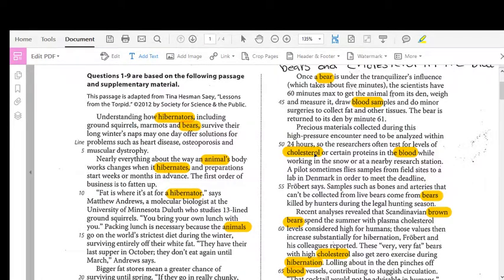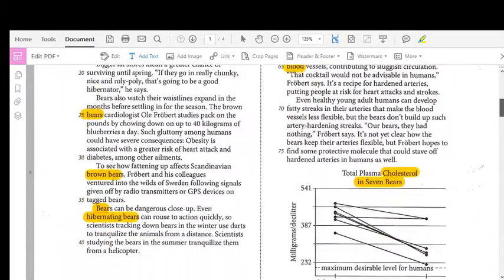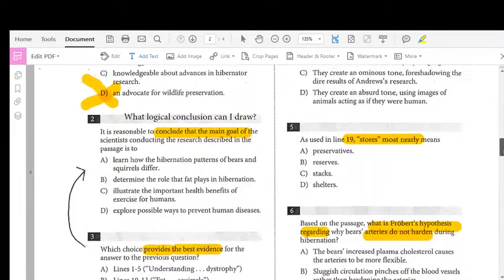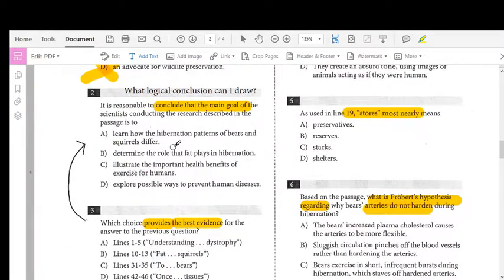Now, as I think about what I've read, I think about the introduction paragraph, them discussing all of this research, and when I look at the conclusion in the graph, I do know that even though it talks about the hibernation patterns of squirrels and bears, I'm not going to use this choice. The whole reason the research was done was not to talk about the differences in hibernation patterns of bears and squirrels. That wasn't the main focus of the author, so I'm going to cross that choice off.